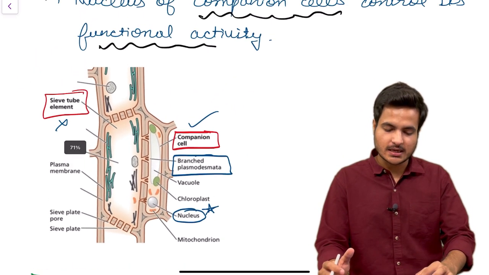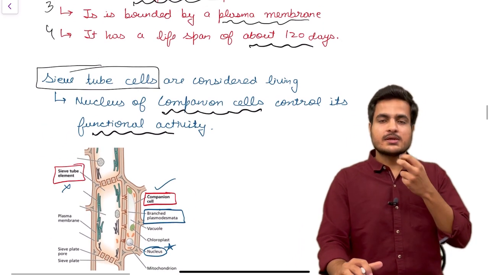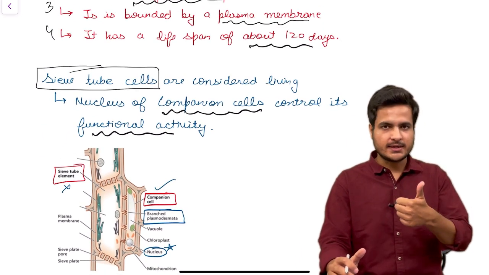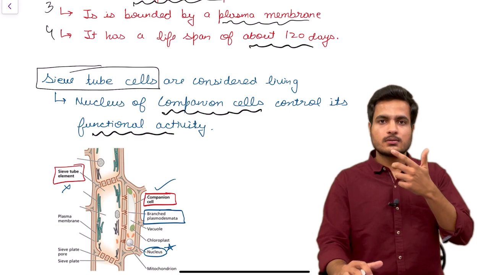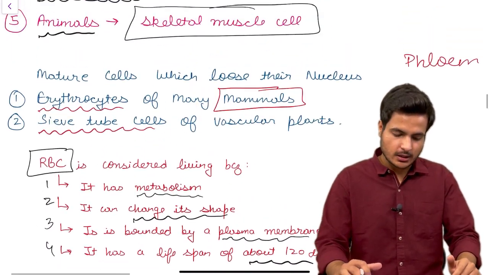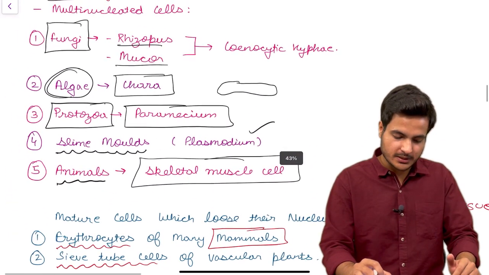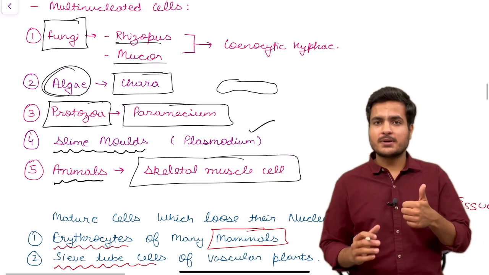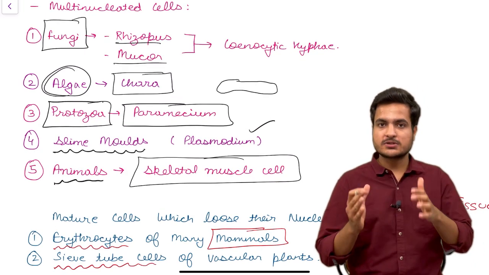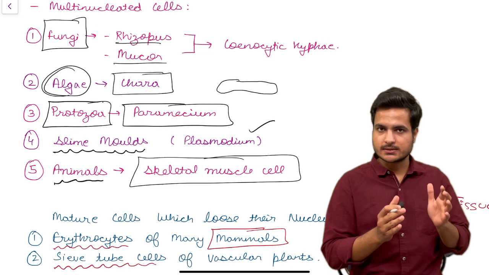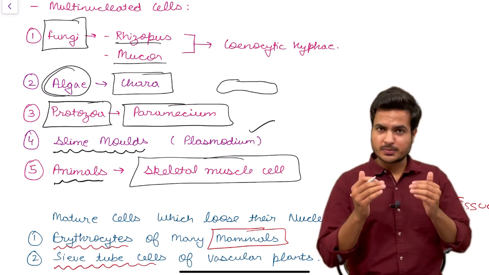So these were the 2 examples in which nucleus is absent. The first one is erythrocyte and the second one is sieve tube cells. Now let us revise the multinucleated cells. First of all, an example came from kingdom fungi, in which the lower fungi had multinucleated cells. The examples are Rhizopus and Mucor.